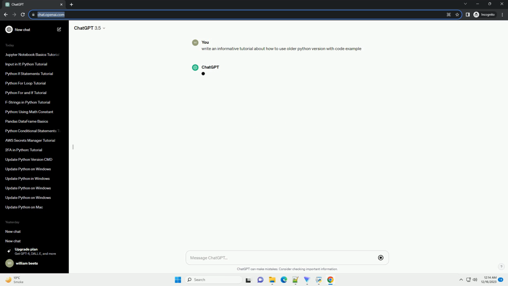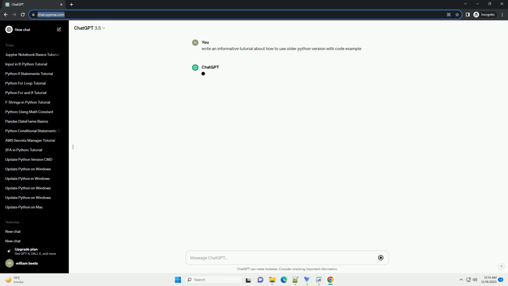Before installing an older version, check your current Python version by opening a terminal and running the version command. This will display the version number. If it's not the version you want to use, proceed to the next step.